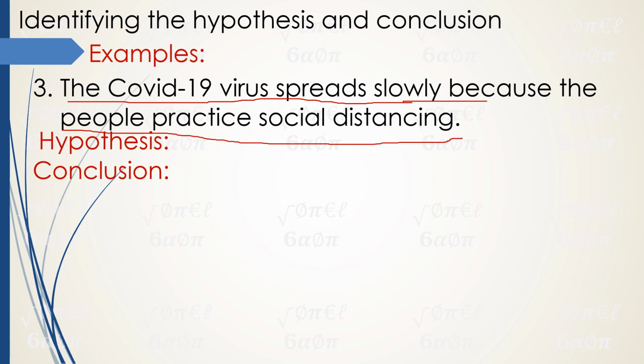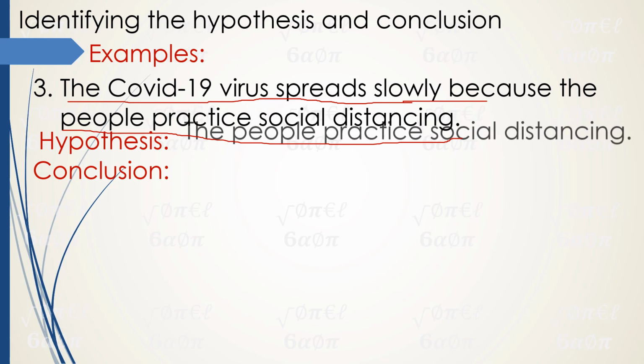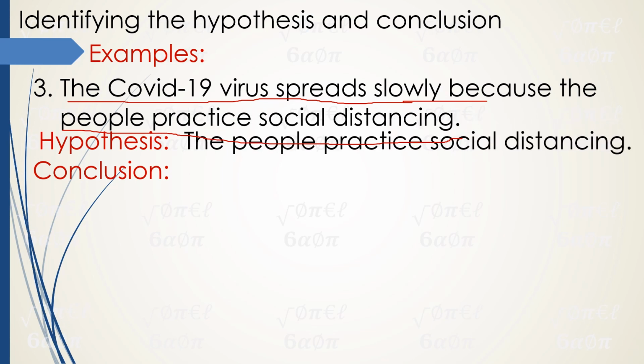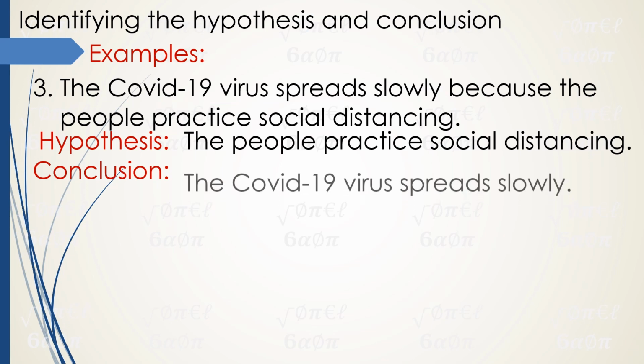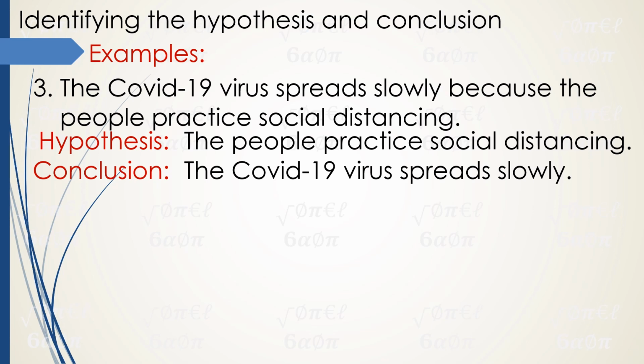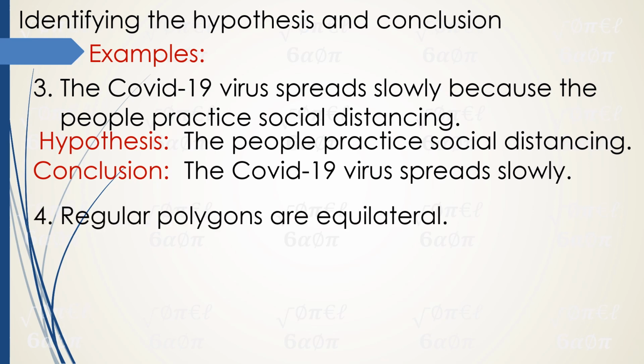Of course, ang cause natin dyan or ang hypothesis natin dyan ay yung people practice social distancing. Dahil nag-social distancing yung mga tao, ang naging effect natin or ang conclusion natin, the COVID-19 virus spreads slowly. So again, they must be written in sentence. Number 4, regular polygons are equilateral.